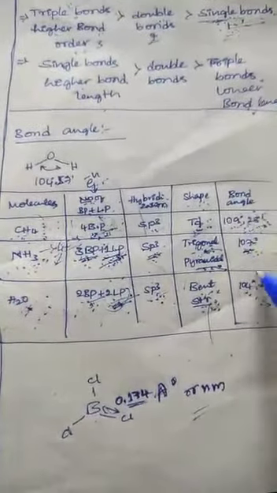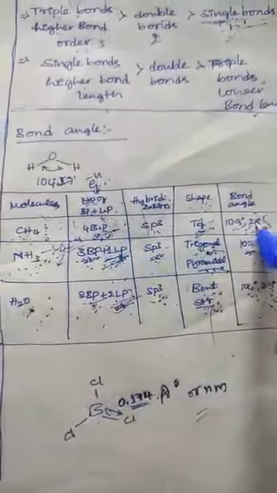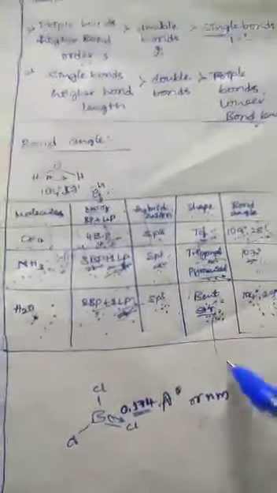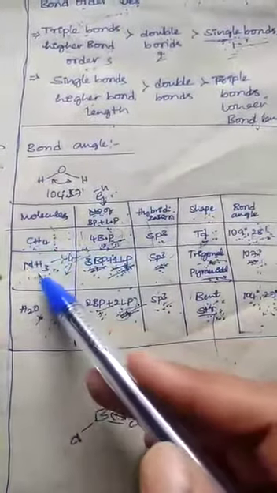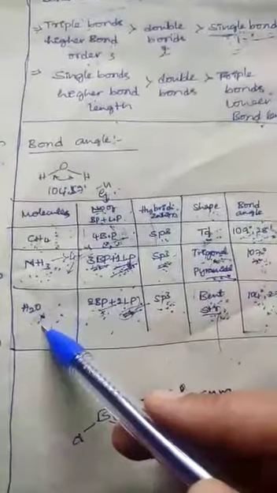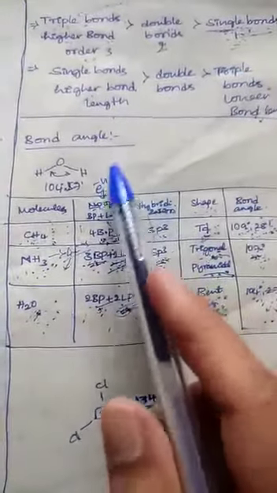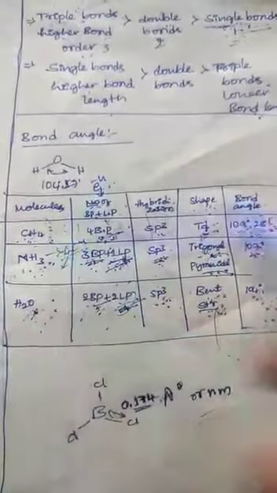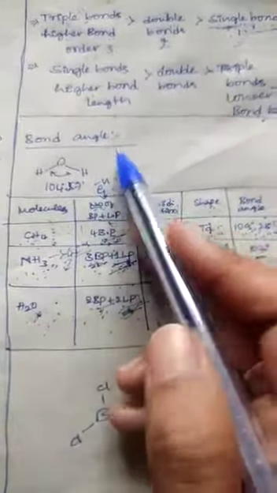As the number of lone pairs increases, the bond angle decreases. In the case of electronegativity also, as the electronegativity increases, the bond angle decreases. This is also a factor affecting the bond angle. This is about the factors affecting bond angle.